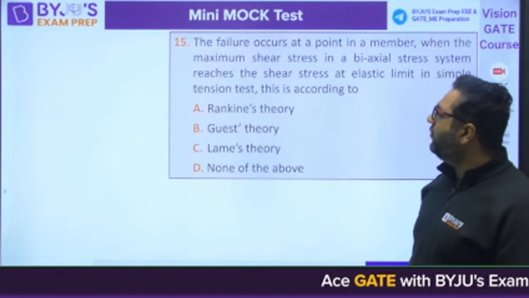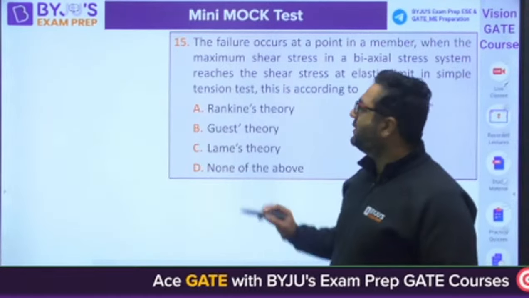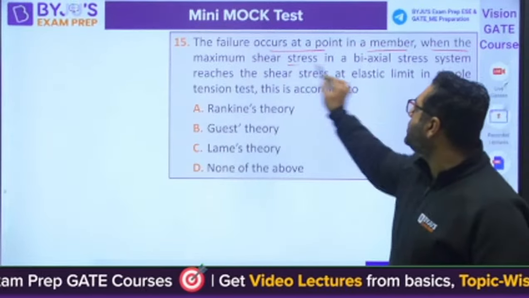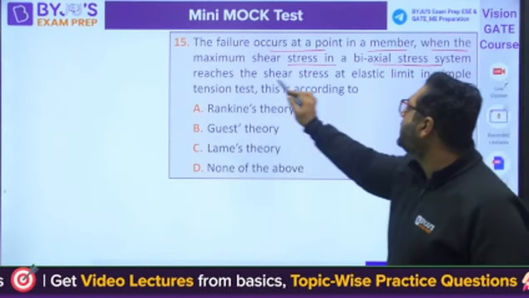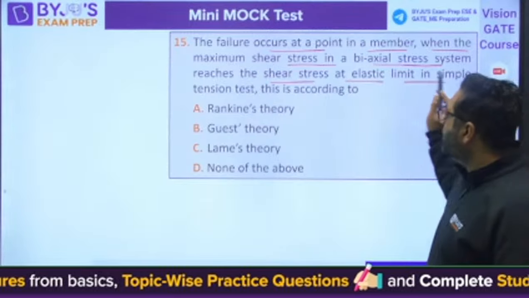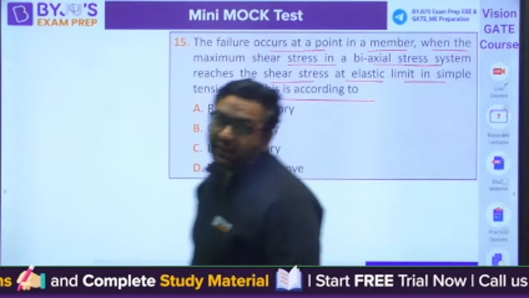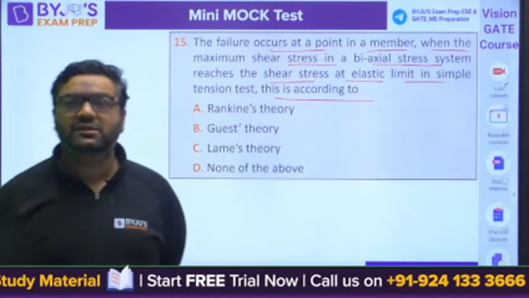Moving to question number 15. This is a machine design question. The failure occurs at a point in a member when the maximum shear stress in a biaxial stress system reaches the shear stress at the elastic limit. This is according to which theory? So they have given a statement, and they are asking which theory this is.